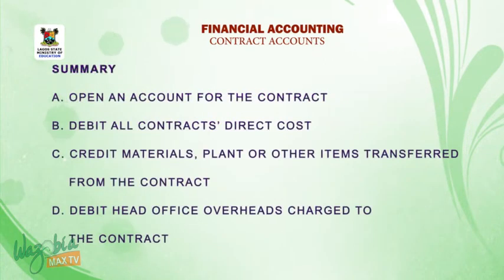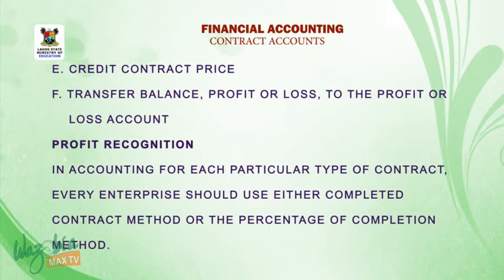Summary: A. Open an account for the contract. B. Debit all contract direct costs. C. Credit materials, plant, or other items transferred from the contract. D. Debit head office overhead charged to the contract. E. Credit contract price. F. Transfer balance, profit or loss, to the profit or loss account.